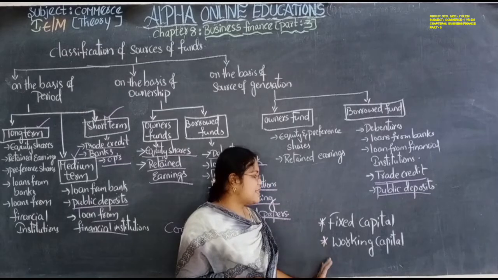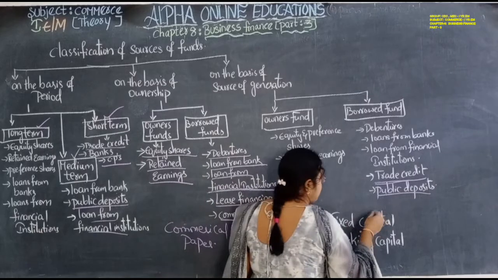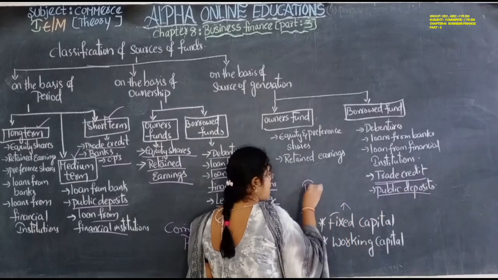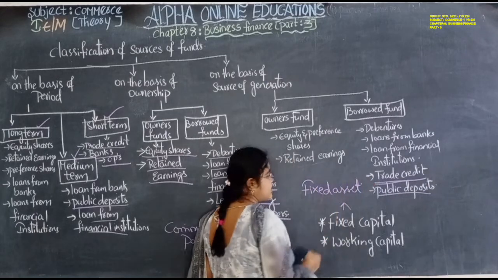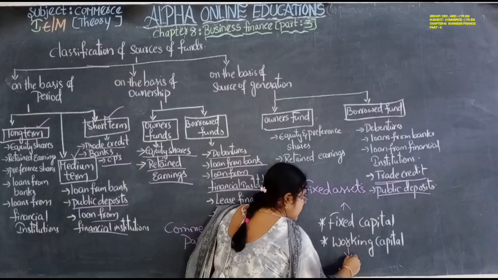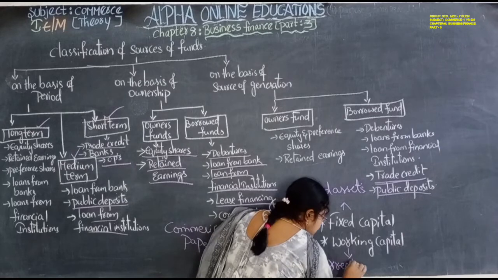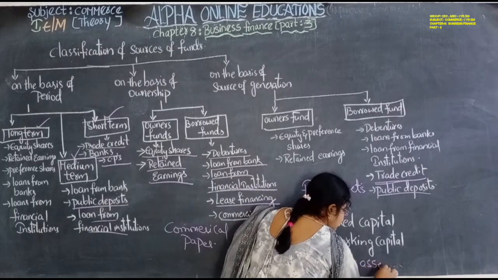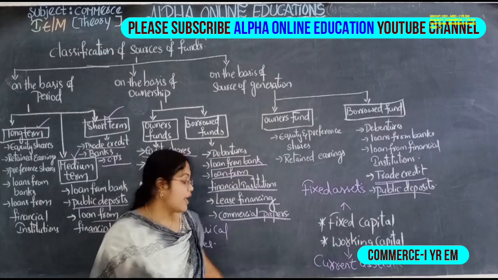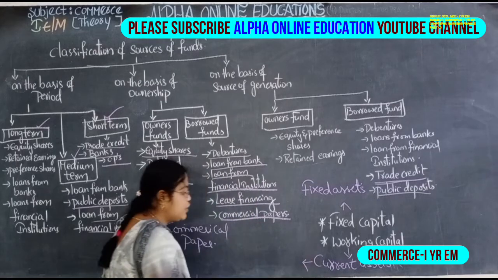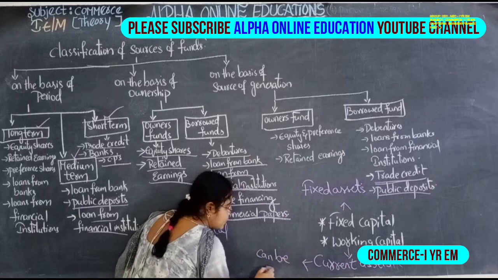Now fixed assets, fixed capital, working capital. Fixed capital is generally used to purchase the fixed assets, and working capital is used to purchase the current assets. So what are current assets? The assets which can be converted into cash. Okay, these assets can be converted into cash easily.